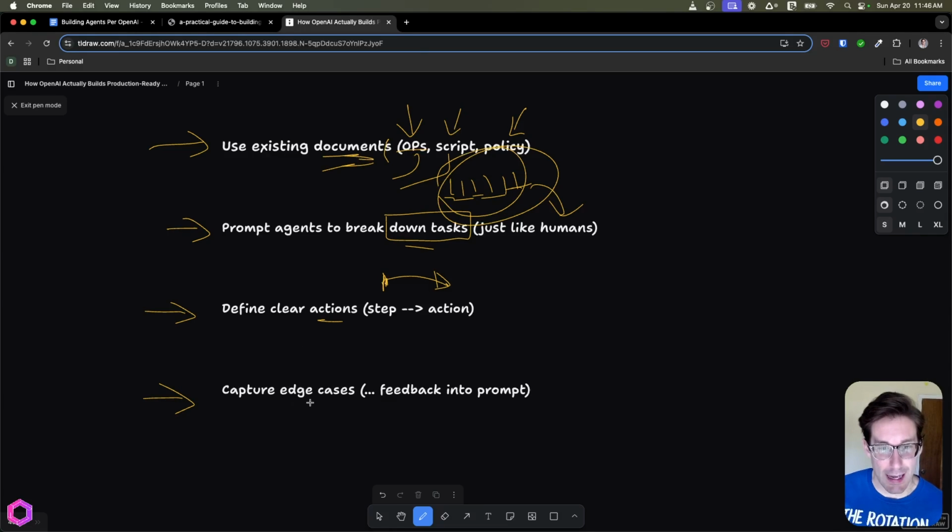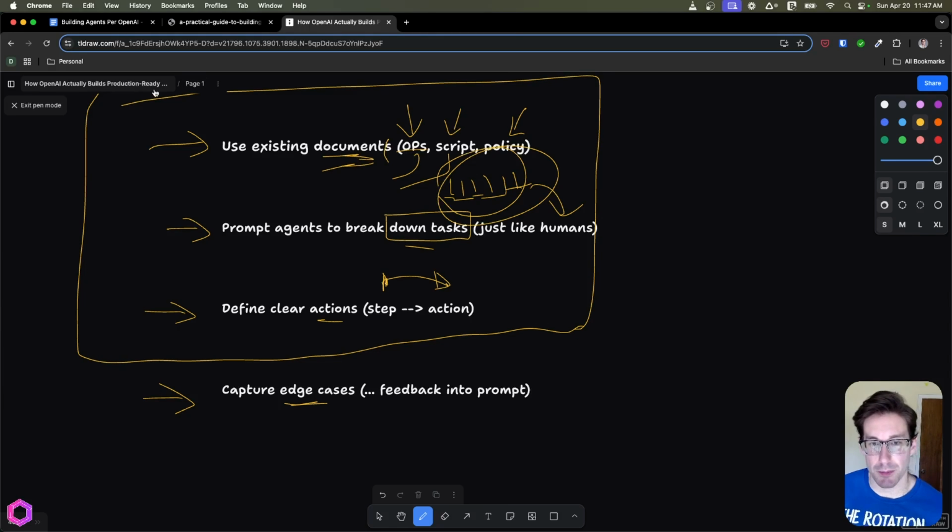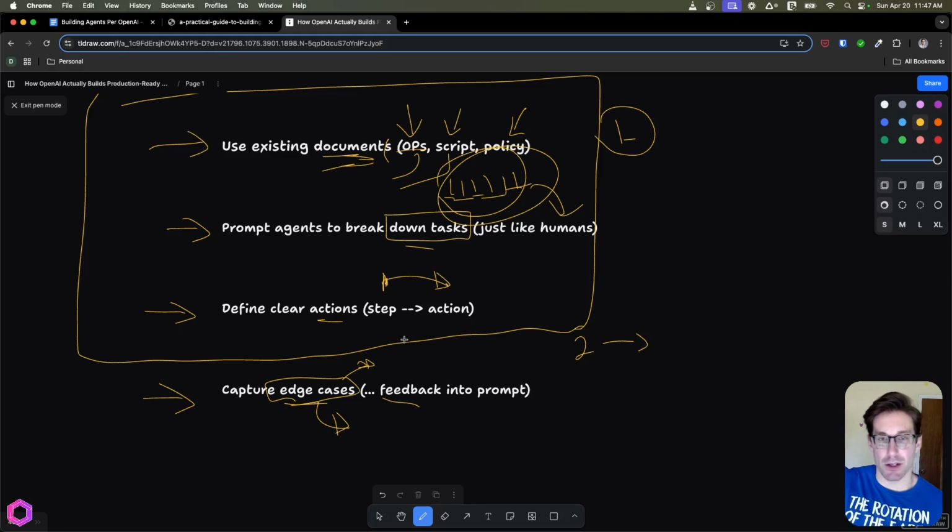After that, we're going to capture edge cases. This is something that happens over time. Everything above this point is going to be initially done in your prompt. So you're going to do all this stuff for prompt 1. And then for prompt 2 through forever, you're going to add edge cases and make micro changes, and feed that back into the AI, to ensure that, okay, there's an edge case where it failed, or an edge case where it performed poorly. You want to add those edge cases back into the prompt to improve it over time.